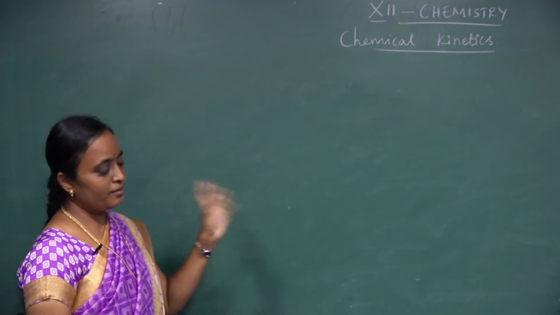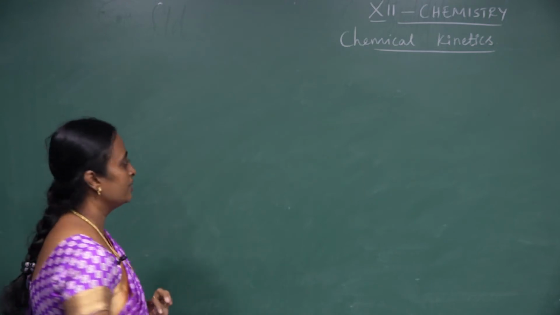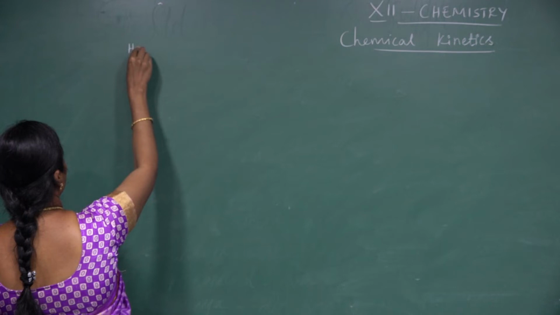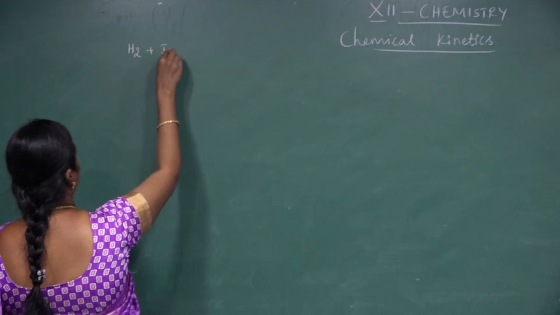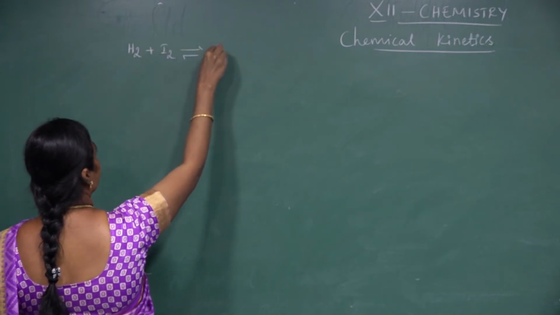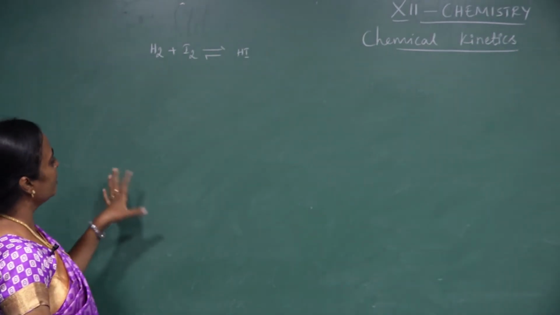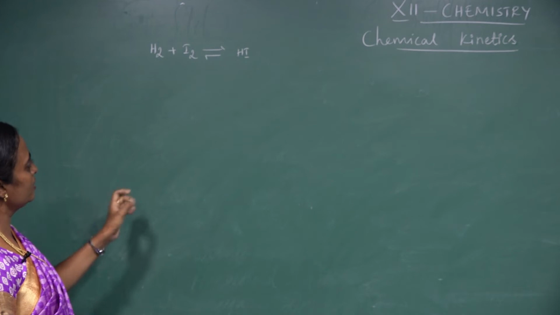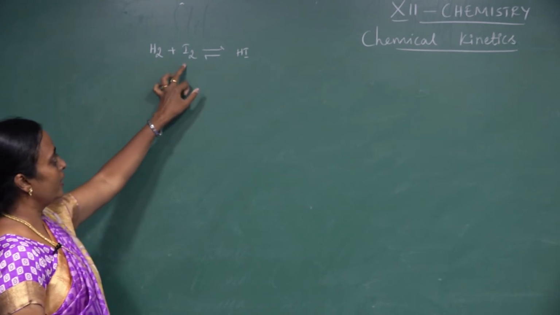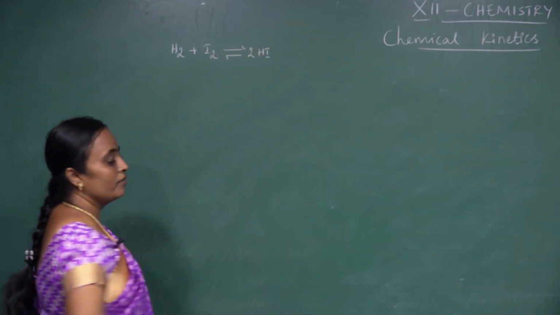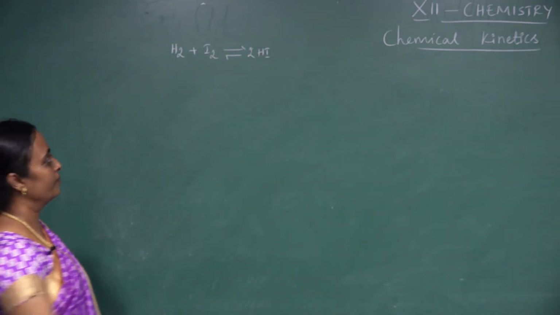Next, the same I will give you as an example explanation. Just if you are taking formation of HI, okay, formation of HI equilibrium. If you take the stoichiometry of the reaction, H2 and I2 give HI, so 2HI. For this, I will write the rate of the reaction.